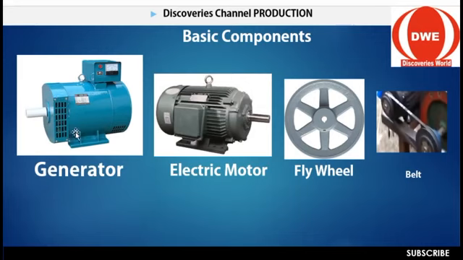This is where the light comes from. The generator generates light, but as I told you earlier, it cannot produce light without this master. Now, this is the electric motor. I told you the function of the electric motor: it helps to rotate the generator.